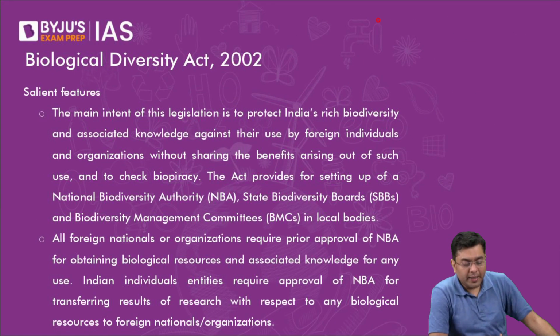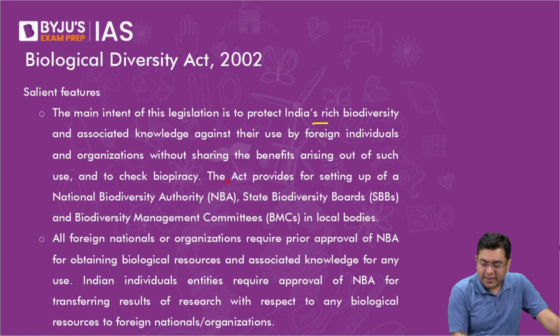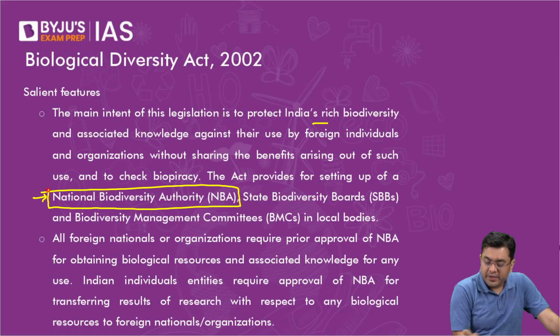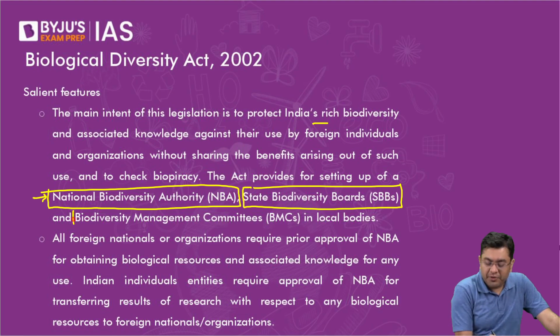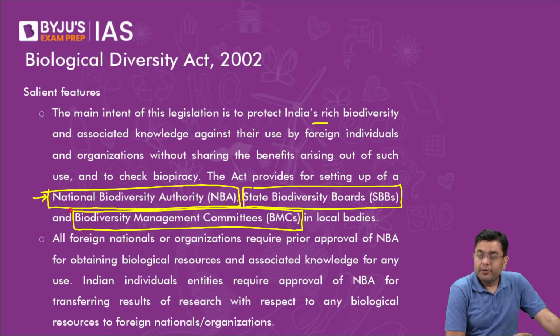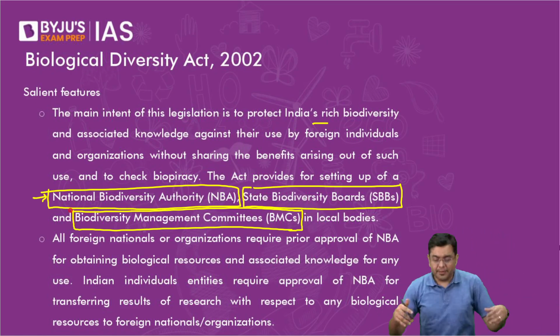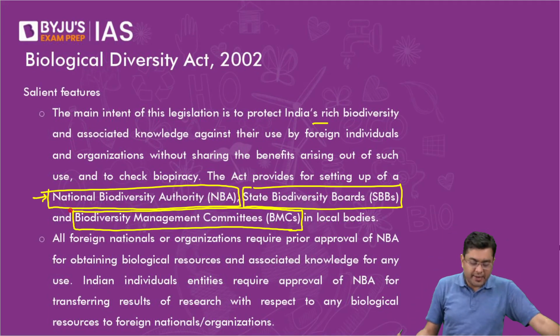Okay, so here the main intent is to protect India's rich biodiversity. Now, this act provides for setting up of the National Biodiversity Authority at the central level, state biodiversity boards at the state level, and the biodiversity management committees in the local bodies. Okay, so a kind of decentralized system where you have accountability affixed right up to the state level.